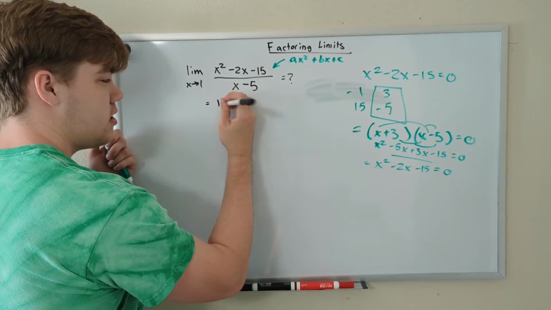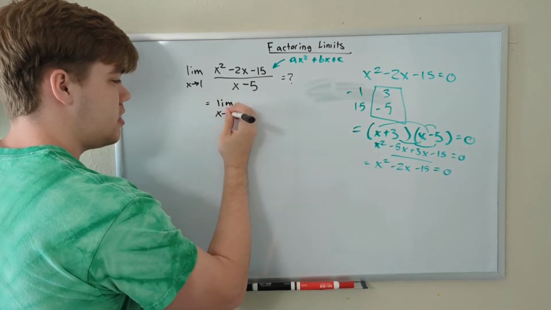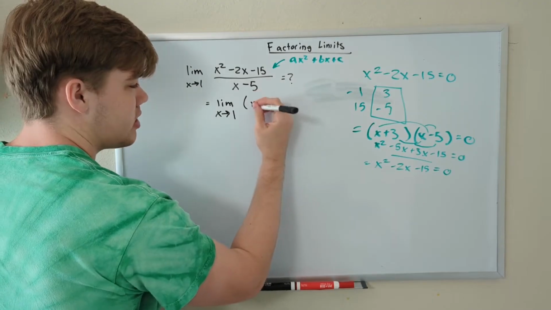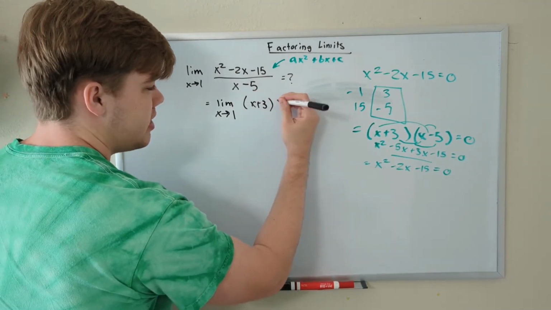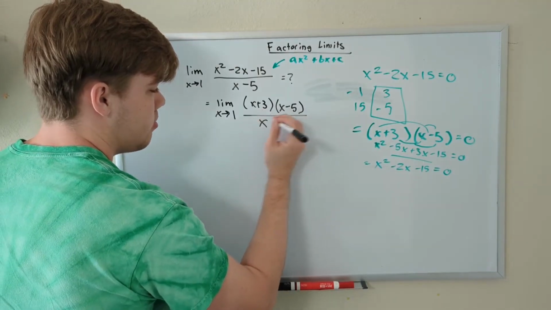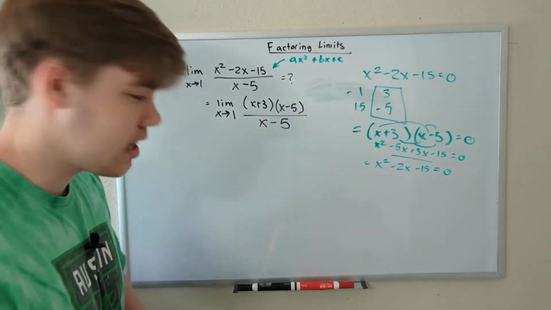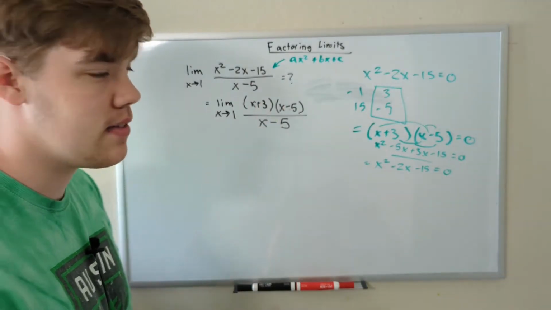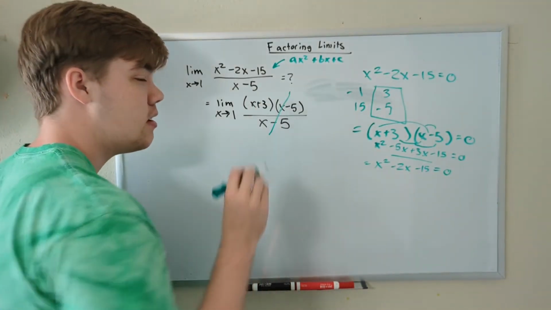We have the limit as x approaches 1 of our two factors, so x plus 3 and x minus 5, all divided by x minus 5. And just like last time, you may notice that we have an x minus 5 on bottom and an x minus 5 on top, which means these two cancel out.